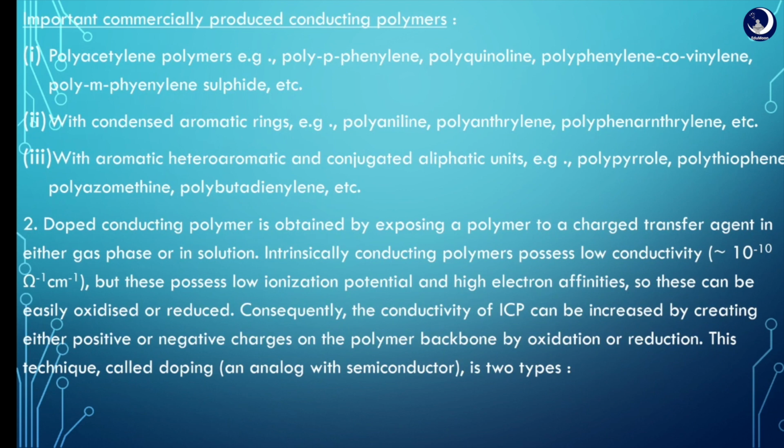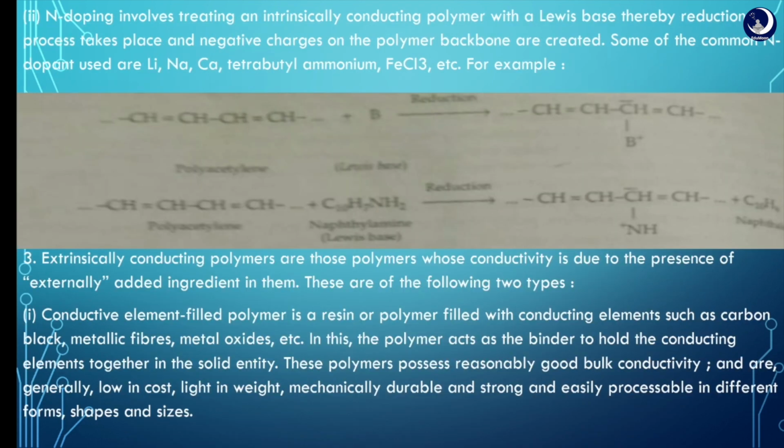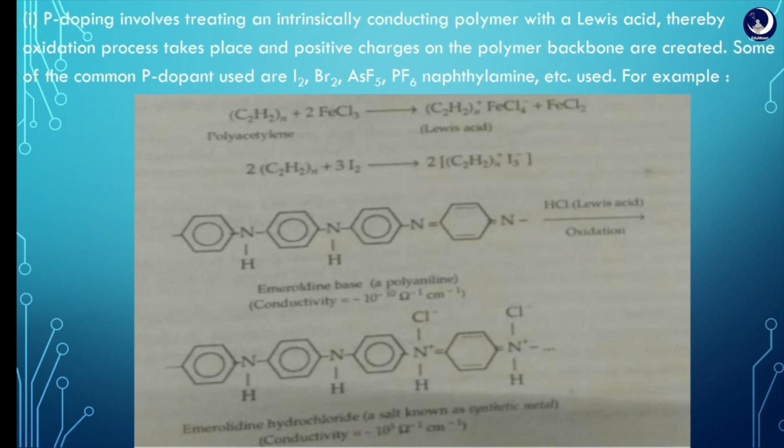Second one, doped conducting polymer. Mainly some dopants are used here to conduct electricity, as intrinsic conducting polymers, ICP, possess lower conductivities. There are mainly two types of doped conductors, p-doping and n-doping. In p-doping, the dopant is some Lewis acid. Some common p-dopants are iodine, bromine, AsF5, PF6, naphthylamine, etc. These are some examples of p-doping conducting polymers.